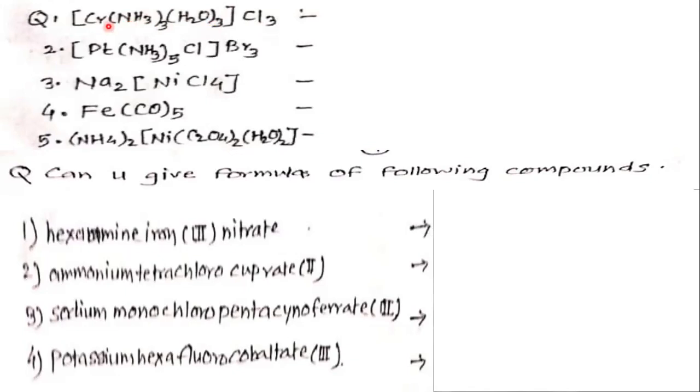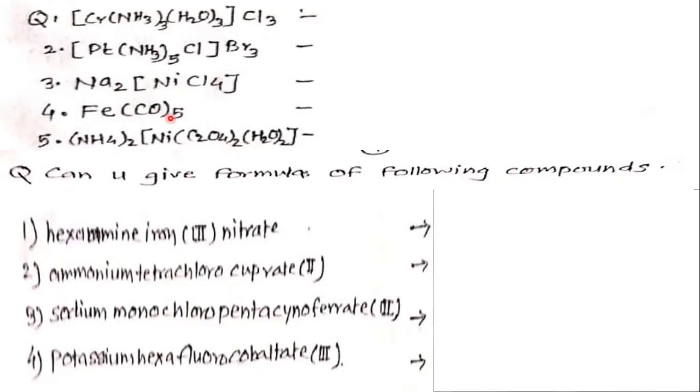Okay, and the central metal is chromium, and this is the counter ion. In this example, the central metal is platinum, 5 amine ligands and 1 chlorine ligand, chloro, and this is the counter ion. In this third example, 2 sodium outside the coordination sphere is the counter ion. Central metal nickel and 4 chlorines as ligands.